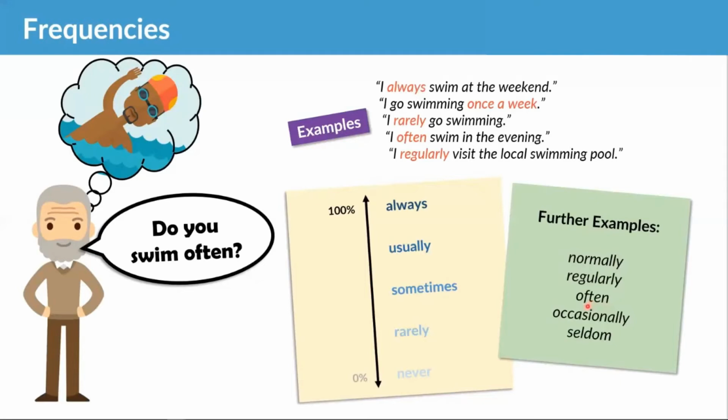So it's completely down to your own pronunciation. Occasionally means sometimes, and this one here, seldom. Seldom is the same as rarely, okay? Seldom. I seldom walk to work. It means the same as I rarely walk to work. So those are our expressions of frequency, guys.